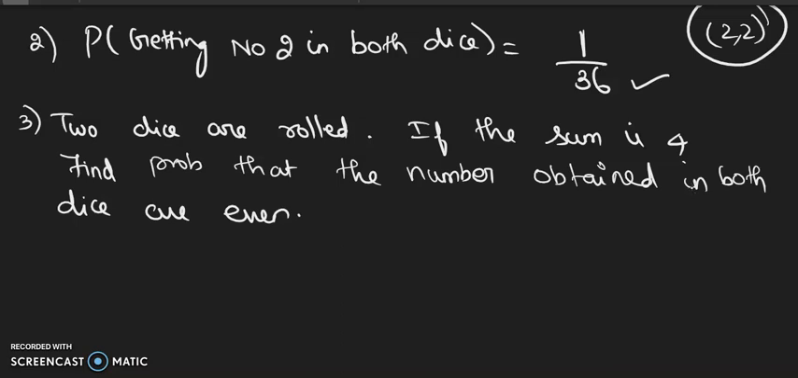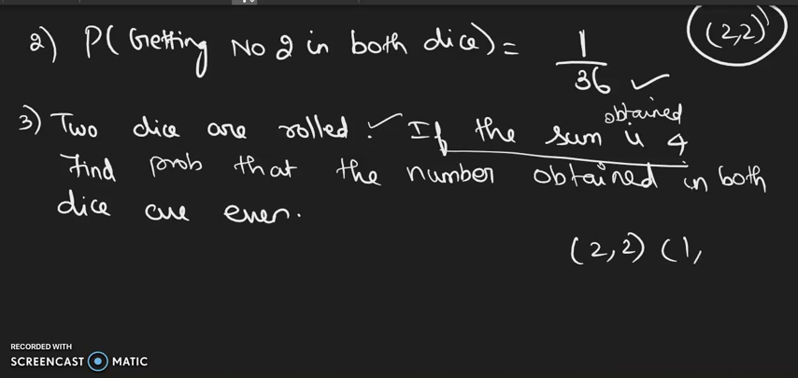Same question, 2 dice are rolled. If the sum obtained is 4. Okay, now I am changing the question, that after rolling it, I am getting the sum as 4. What is the probability that the number obtained in both the dice are even? Even numbers are 2, 4 and so on, right? I already said the sum obtained is 4. So, what are the possibilities? 2,2, 1,3, 3,1. So, these are the total possibilities. In this, which combination has both even numbers? 2 and 2. Only this combination.